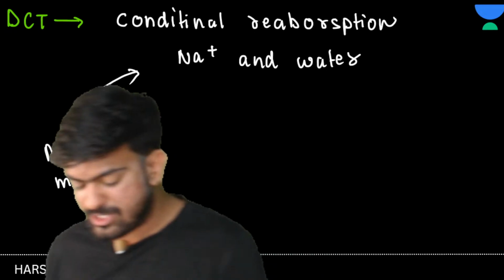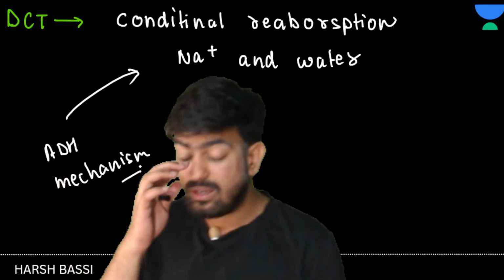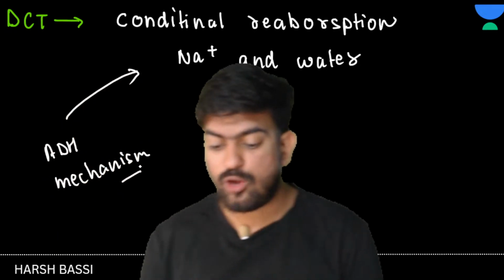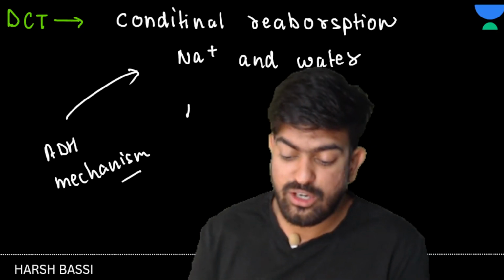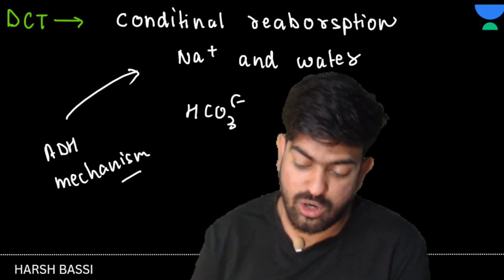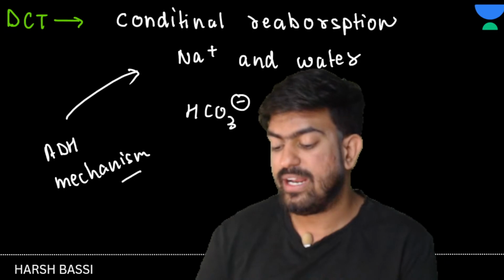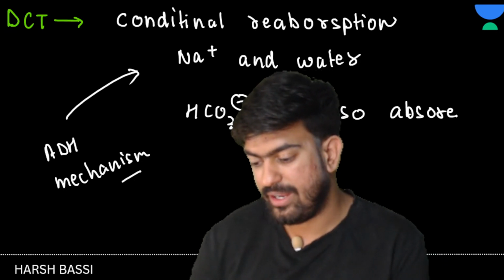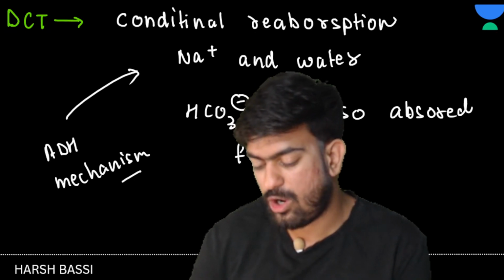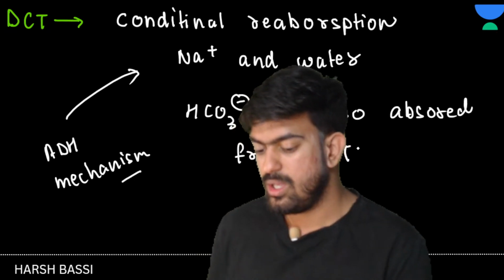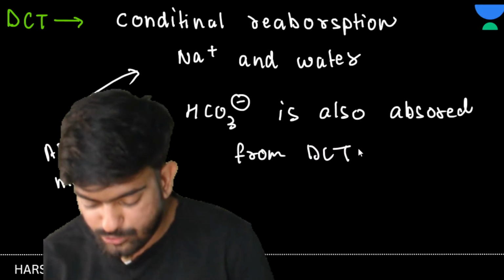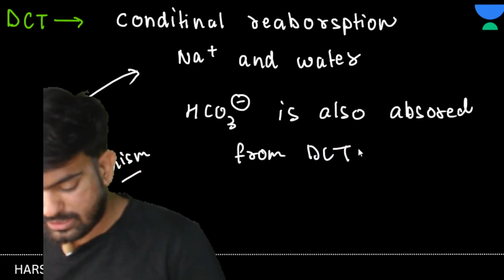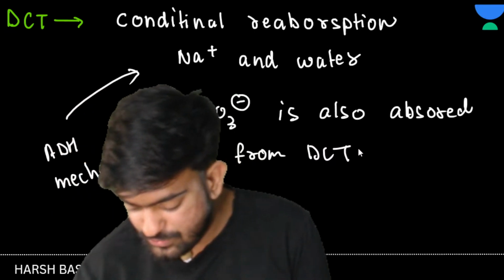Now, what is this ADH mechanism? Again, we will see it. Now, from DCT also, HCO3 negative is also absorbed. HCO3 negative is also absorbed in DCT. Okay, absorbed from DCT. Clear? Chalo. Next, we have what?